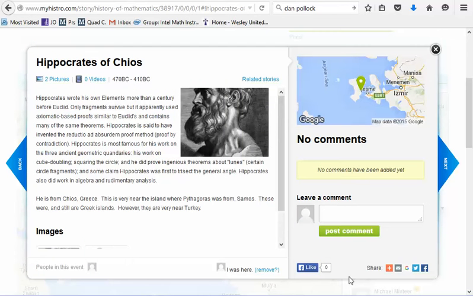Hippocrates did write his own elements. A lot of times we think of Euclid being the first one to actually write down what he called the Euclid's elements and organized geometry, but actually 100 years prior, Hippocrates started doing this and started using an axiomatic system. Most of his writings have been lost. He did work on the doubling of the cube, the squaring of the circle, the trisecting of the angle, but he's also famous for the lunes.